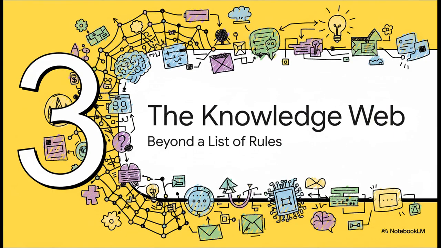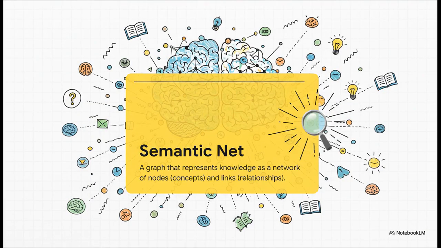But let's be real, our brains don't just work with a big list of if-then rules, right? Our knowledge, it's a messy web of interconnected ideas. So the next big challenge for AI researchers was, how do we get a machine to represent that web? The answer was something called a semantic net. And this was a huge shift in thinking.